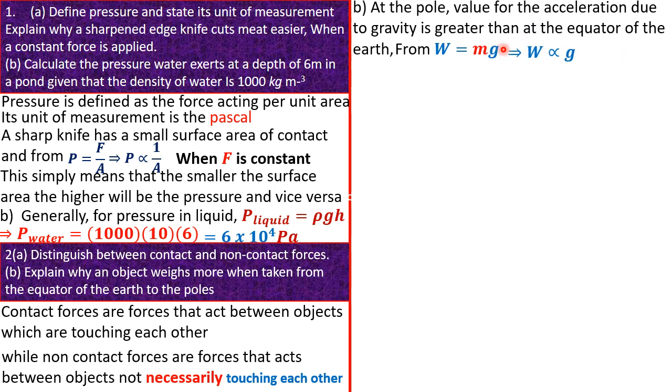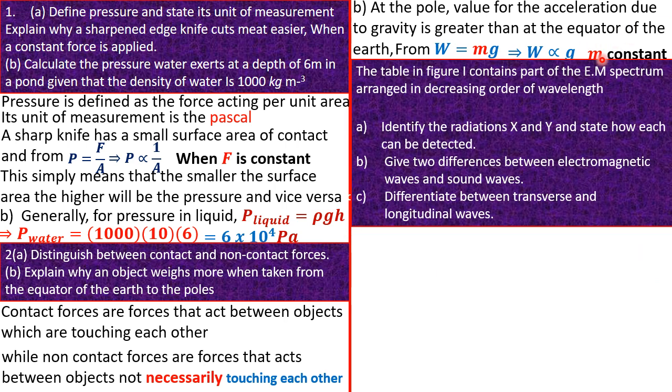It means that if our mass is constant, W is directly proportional to g. This simply means that if we increase g, the weight obviously has to increase, and that's exactly what this statement here says: at the pole, the value for the acceleration due to gravity is greater. That's why the object weighs more at the pole than at the equator. And this happens whenever the mass m is a constant.